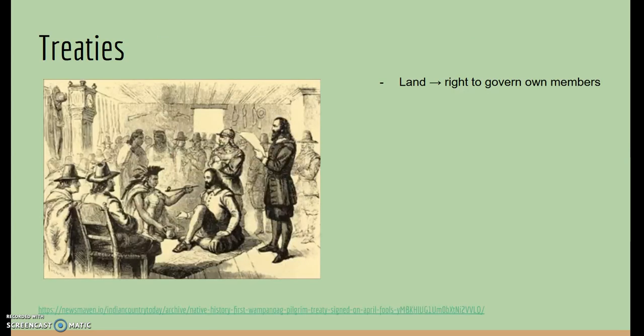The U.S. government agreed to the treaties with the Native Americans in order to gain more land. Native American Indians gave up large amounts of land in order to retain small amounts of land with the right to govern their own. In all these treaties, the government agreed to provide the tribes with education, assistance with health issues, as well as technical issues.